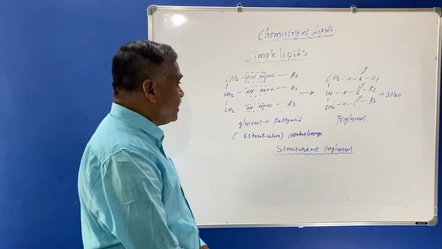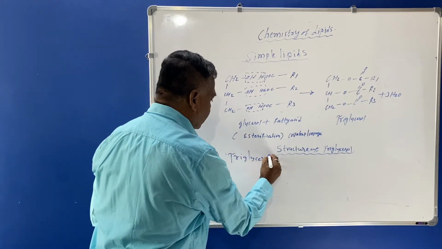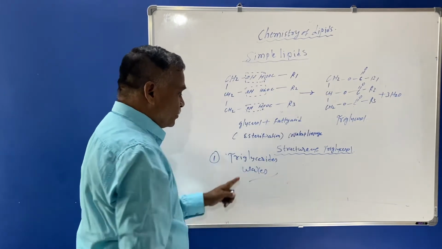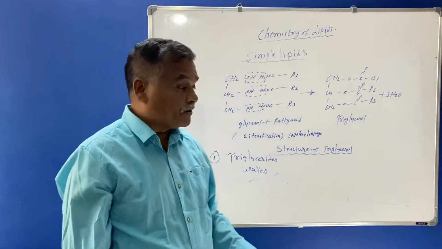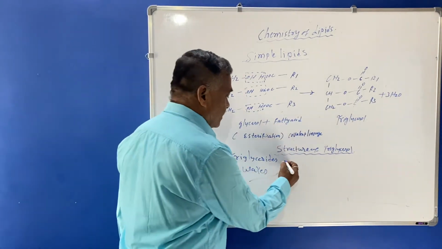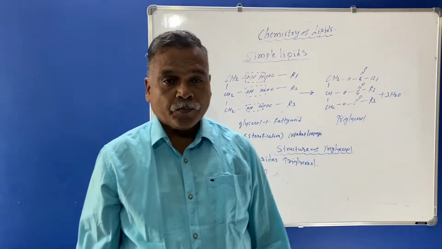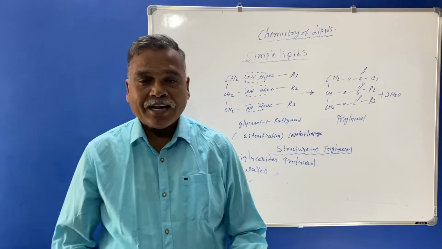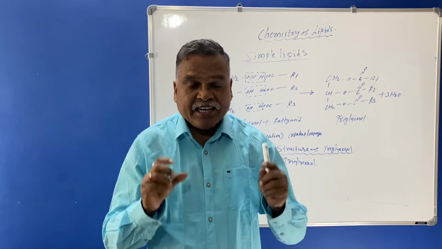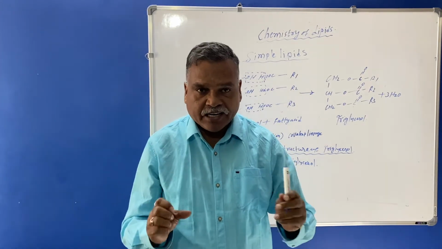Here the simple lipids are triglyceride and waxes. So these are the examples of the simple lipids, triglyceride and waxes. This triglyceride is also known as triglycerol. So this triglycerol is generally present in the diet in the form of fats, and it is stored in the adipose tissues and other organs also.